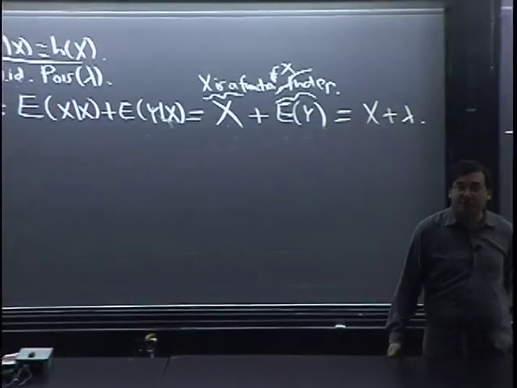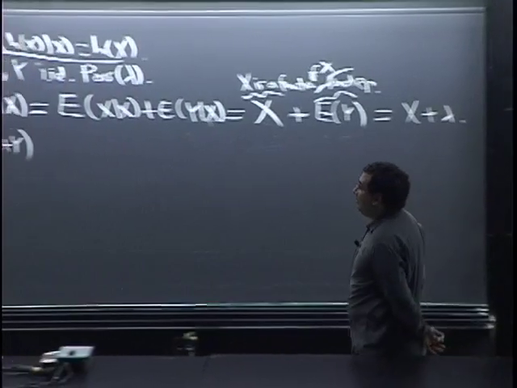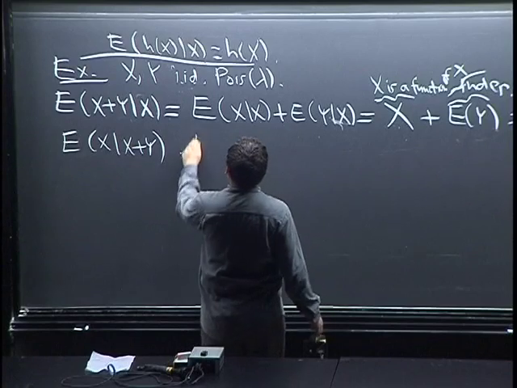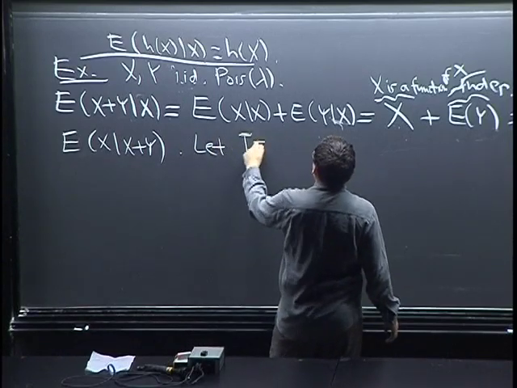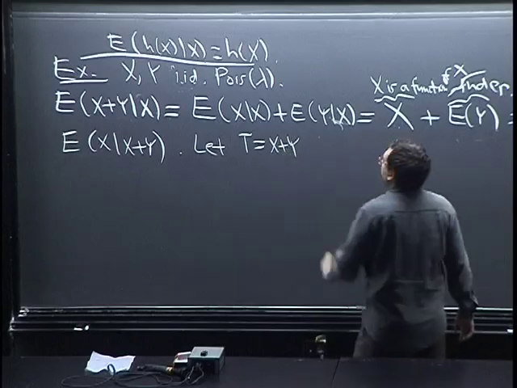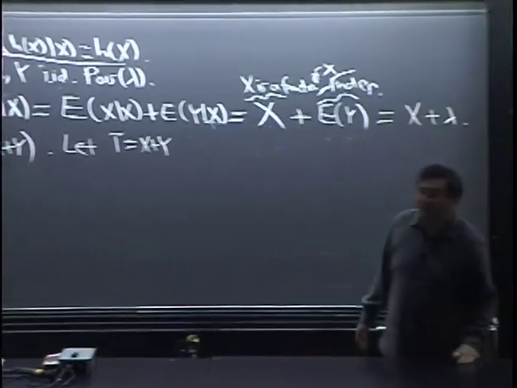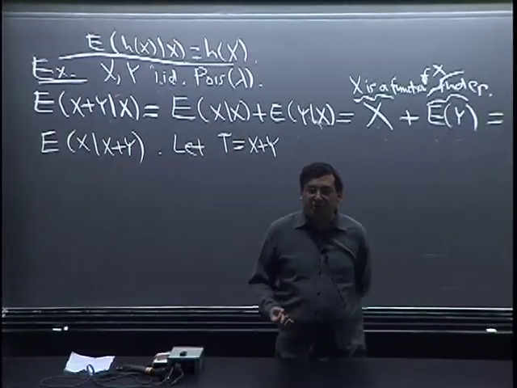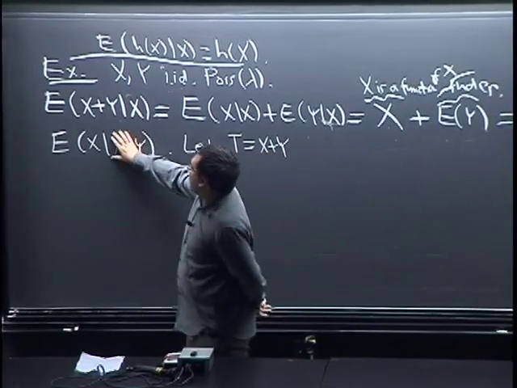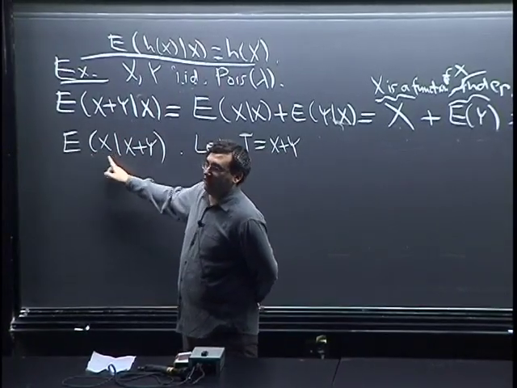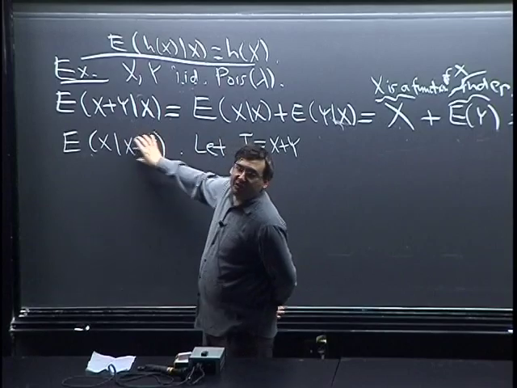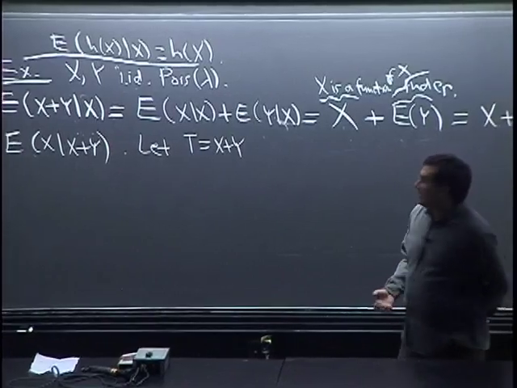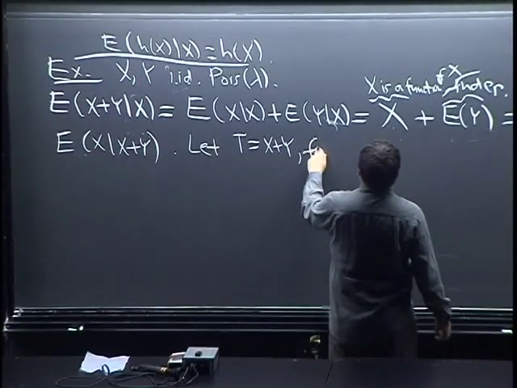I'll show you two ways to do this. One way is straight from the definition. We're going to let T equal X plus Y, and find the conditional distribution. What this says is we get to know the value of T, and then we use the conditional distribution. Without this, it would just be the unconditional expectation, which we know is lambda. But given this information, treating T as known, we need a conditional PMF. So find the conditional PMF.